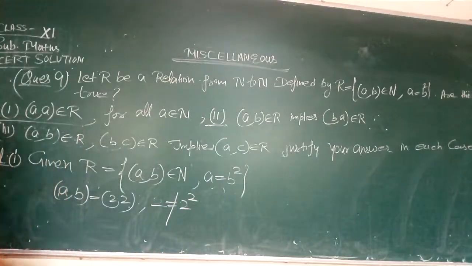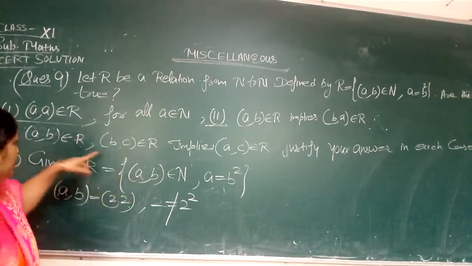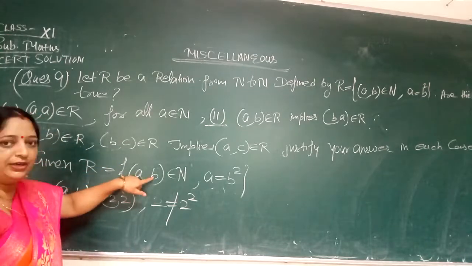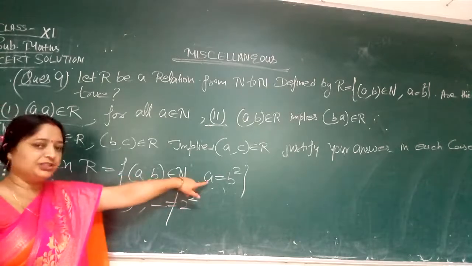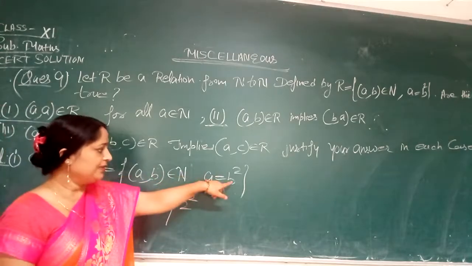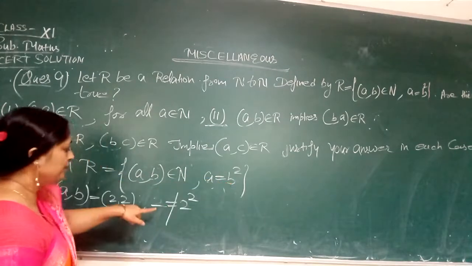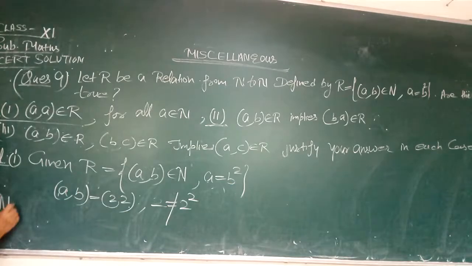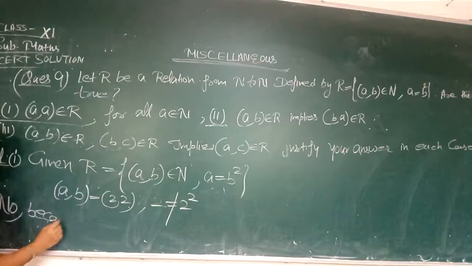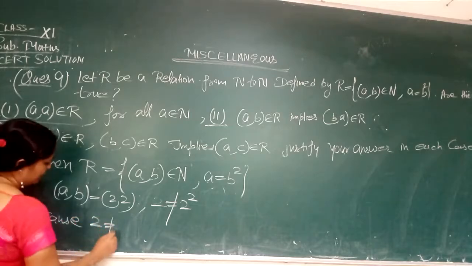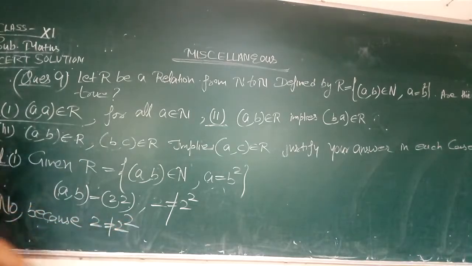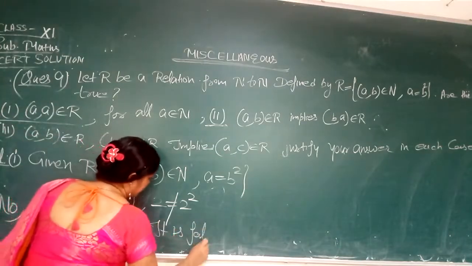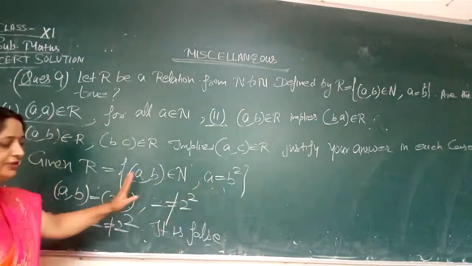This is not possible, because in the first case (a, a), in the place of b we take 2, so a equal to a square would have to hold. But 2 is not equal to 2 square. Therefore it is a false statement. They are asking to justify it, so the first one is false.